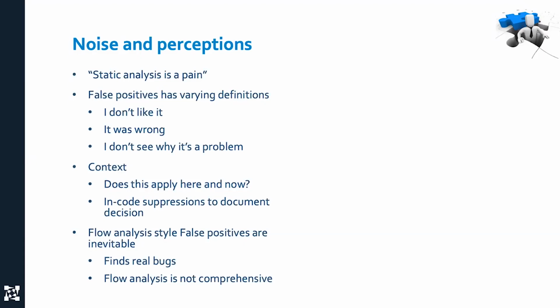It's like having a senior programmer look over your shoulder and say, oh man, I know that looks like it's going to work, but it's really a bad idea. So it's important to understand them. In this context, does it apply here and now? And then how do I deal with the noise, with the false positives? There are different ways to document them.